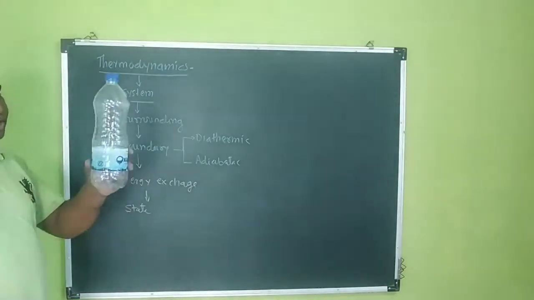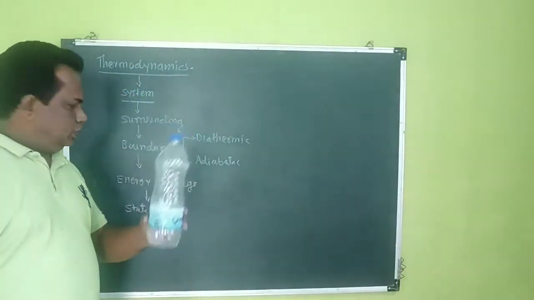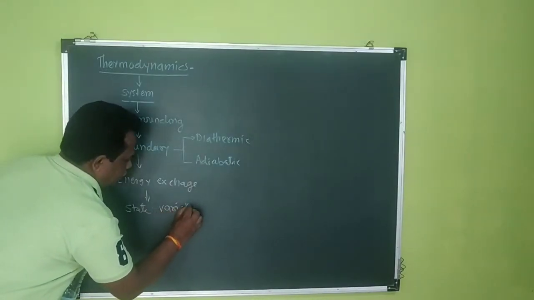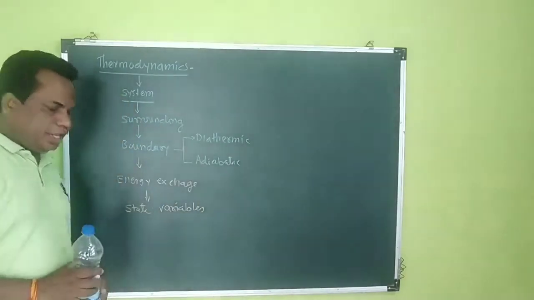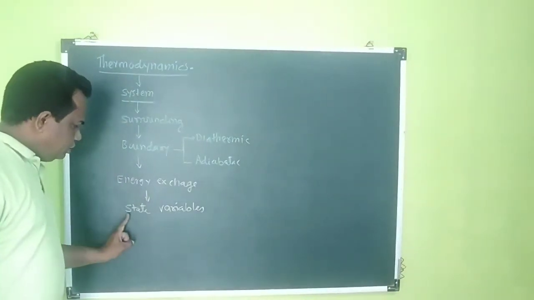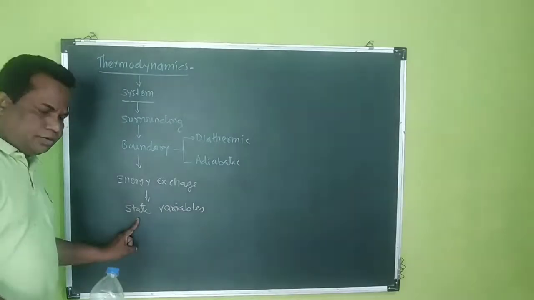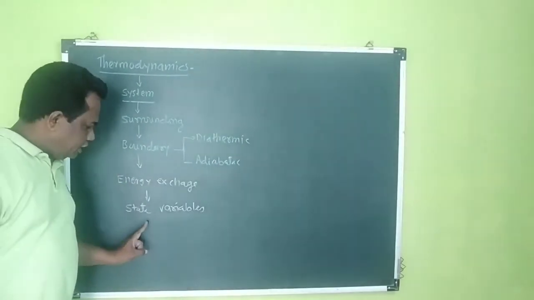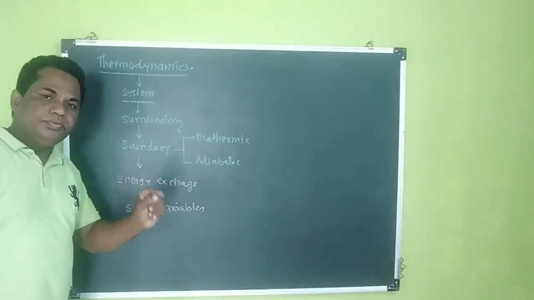The state of this system depends upon the state variables. Any system is characterized by its thermodynamic state. This state is also characterized by thermodynamic variables.